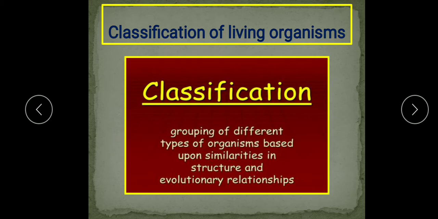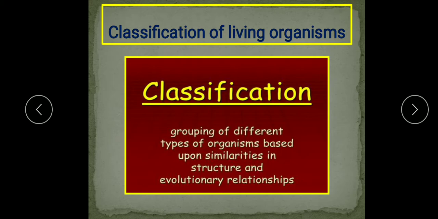It helps us to arrange the organisms in a specific group, and makes the study of different organisms very convenient, as by studying just a few representative organisms of a group. For example, frog. By studying the different parts of the frog, one can understand the general characteristics of the entire group, that is amphibia, because frog belongs to class amphibia.